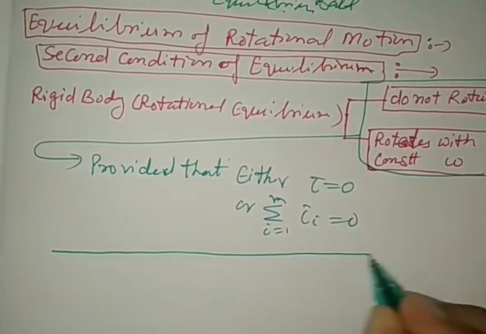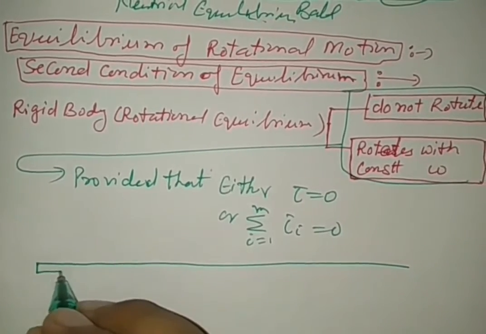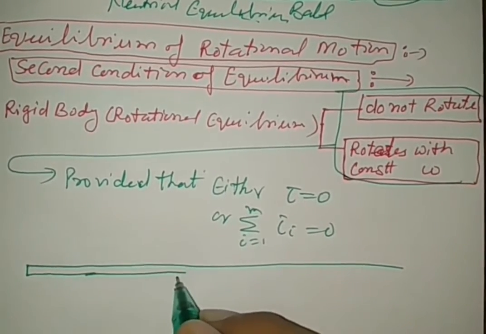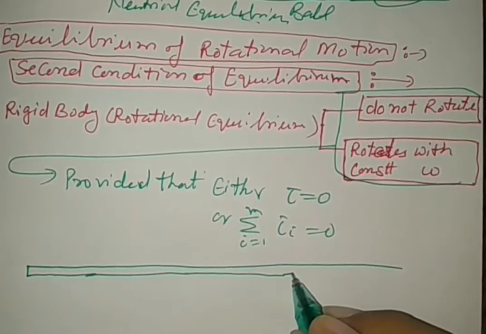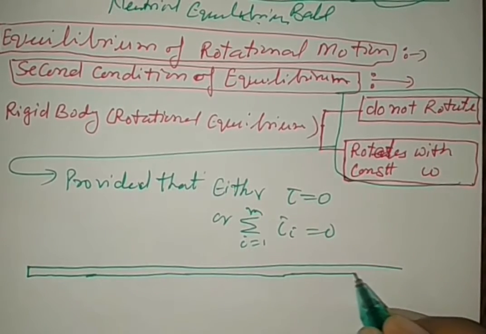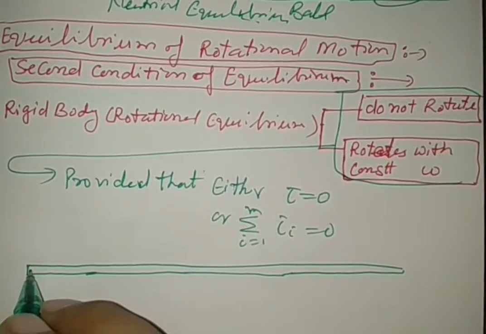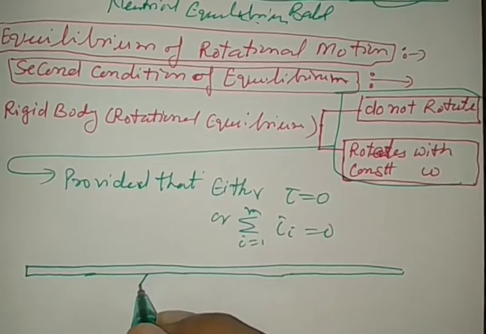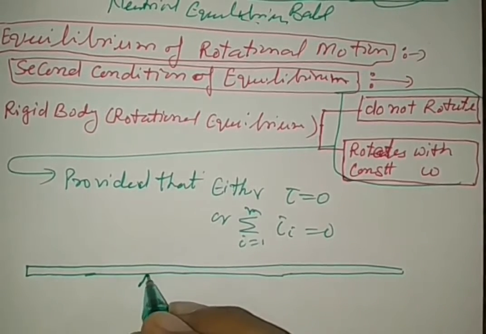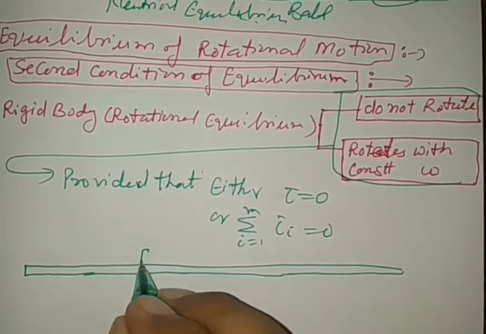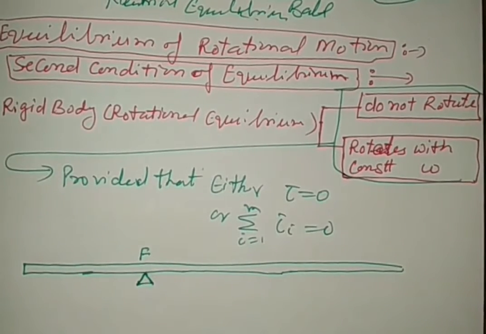See this diagram and explanation very carefully, it will help you understand the fundamentals. Let a straight bar have a fulcrum through which it can rotate.